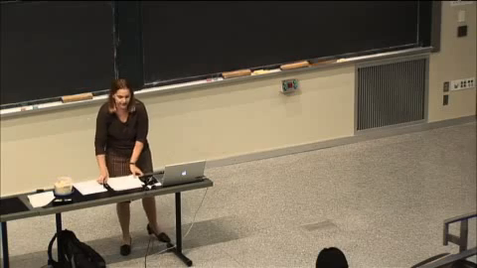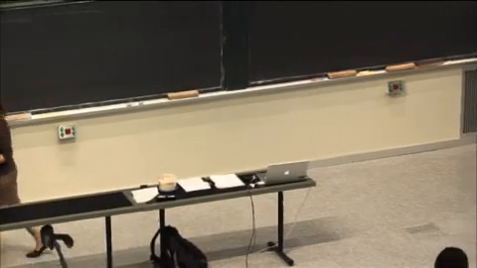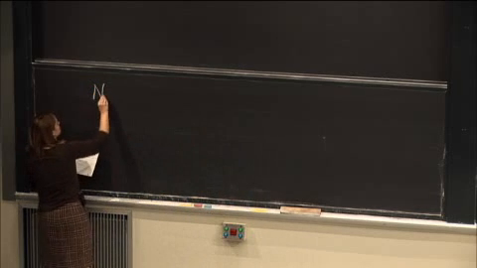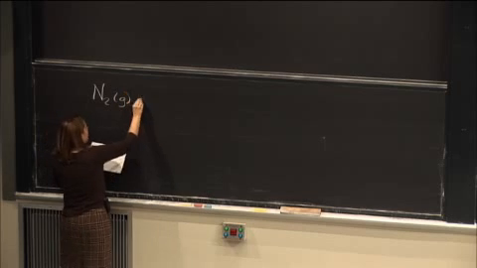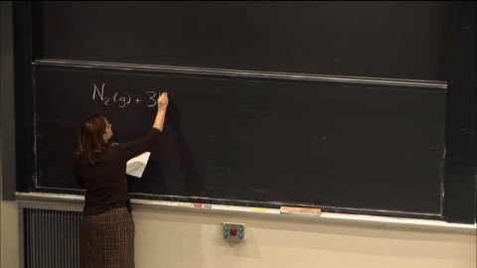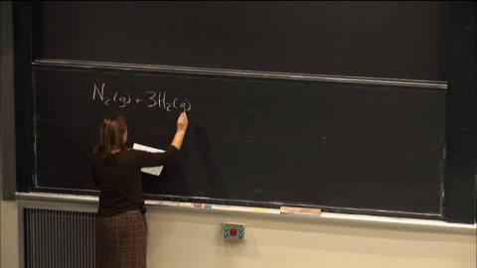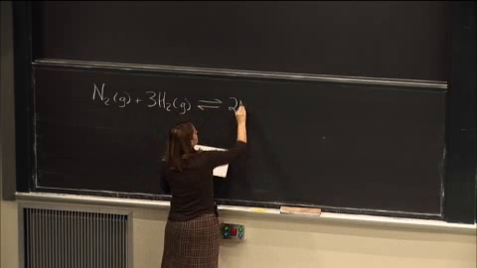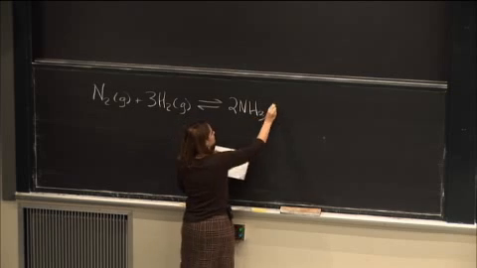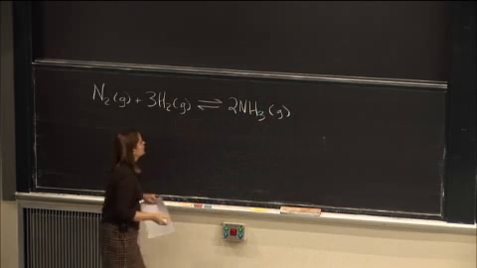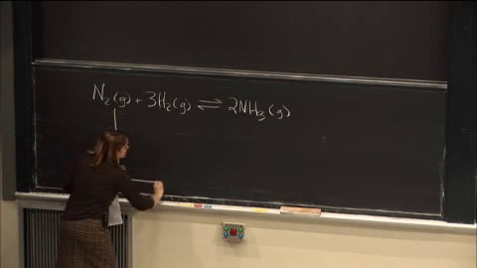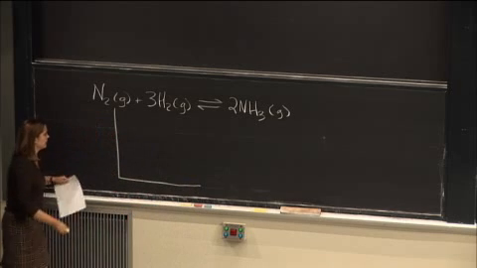So let's take a look at an example. So let's look at a reaction in which we have nitrogen gas and we have hydrogen gas. And they are reacting to form ammonia. Suppose we just start with nitrogen gas and hydrogen gas, and we don't have any ammonia left.